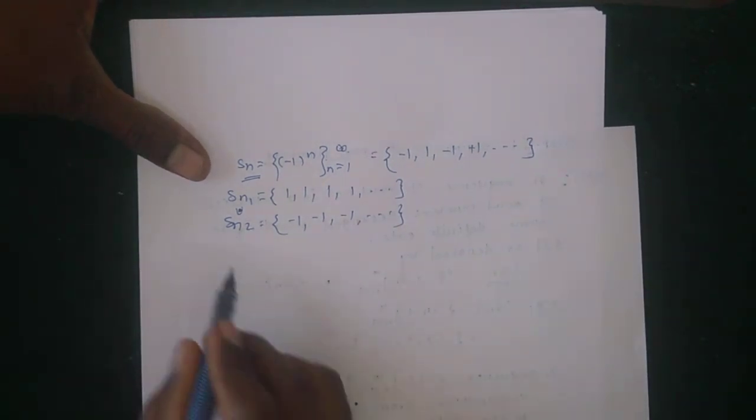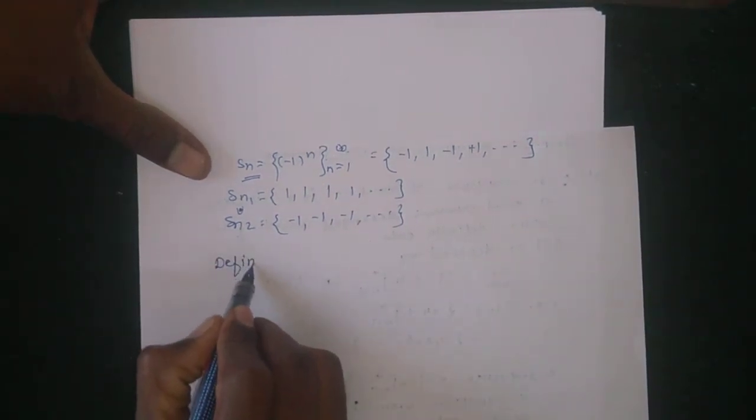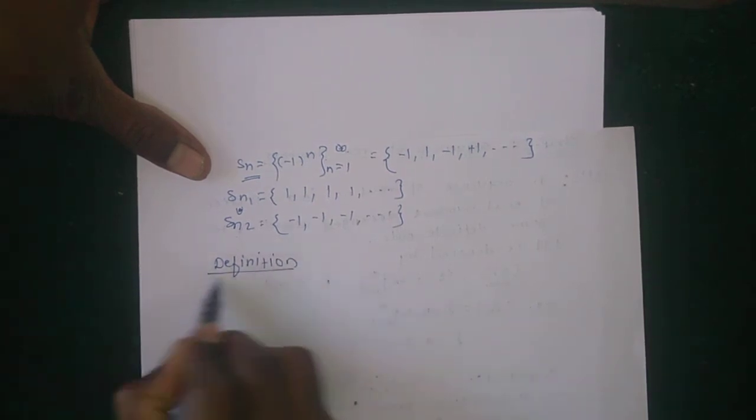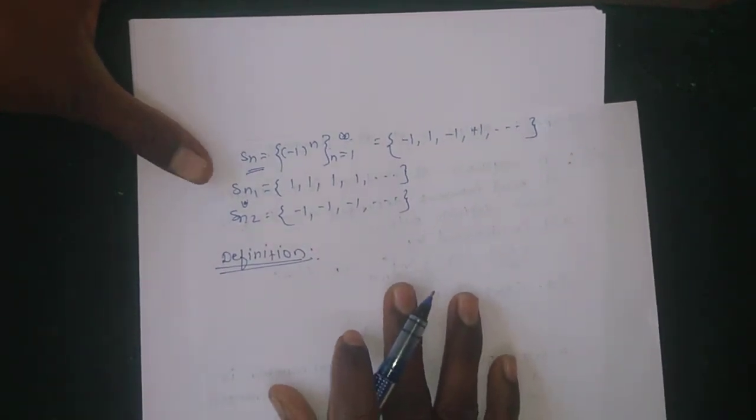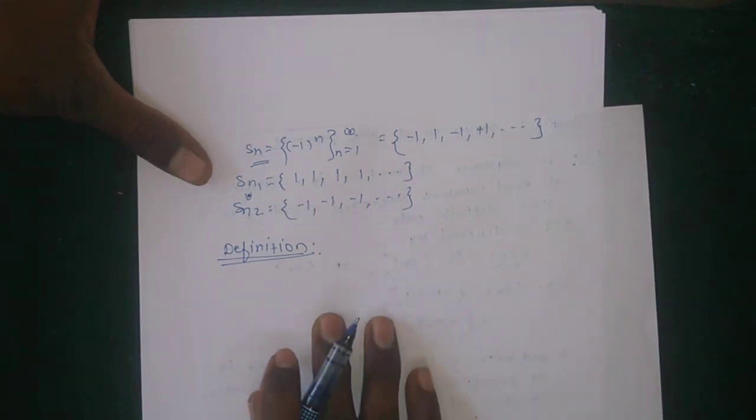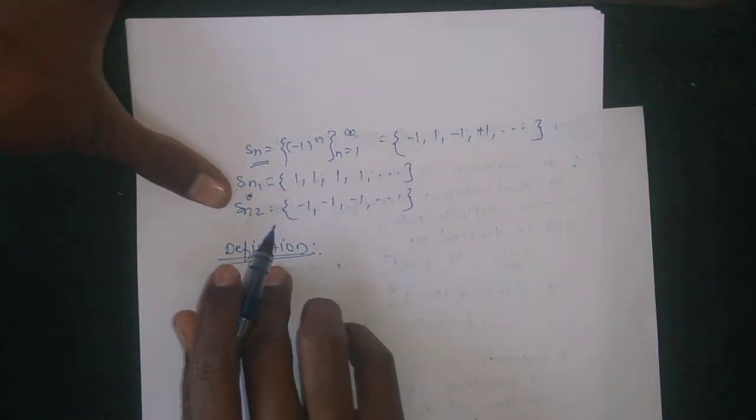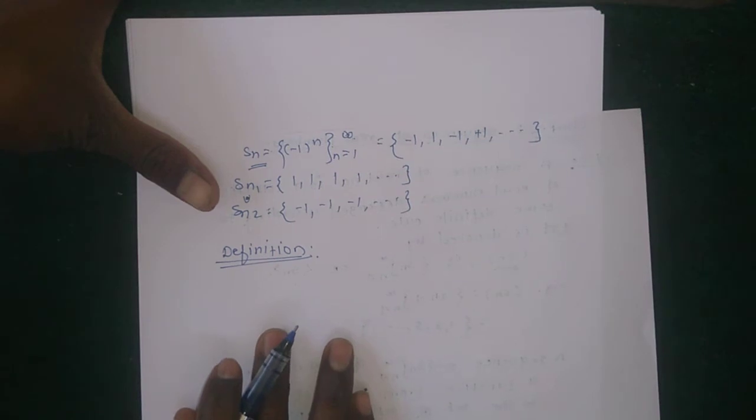Then the next definition is a composite function or composite sequence.